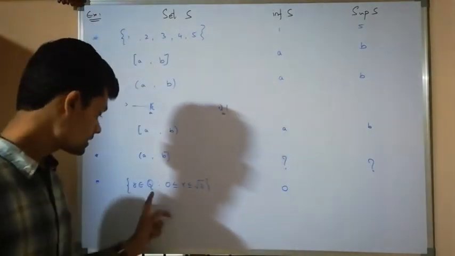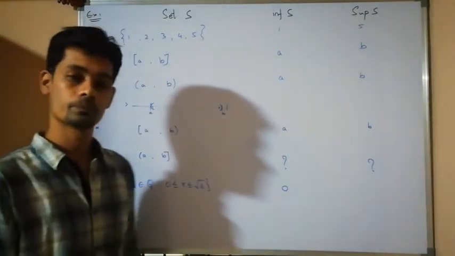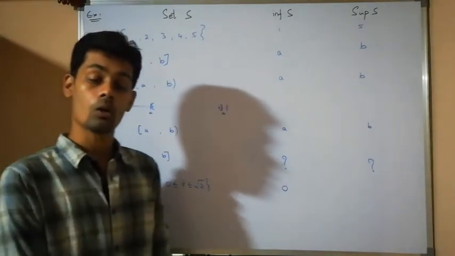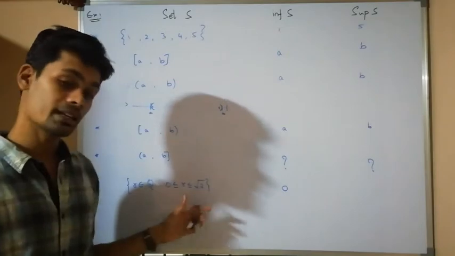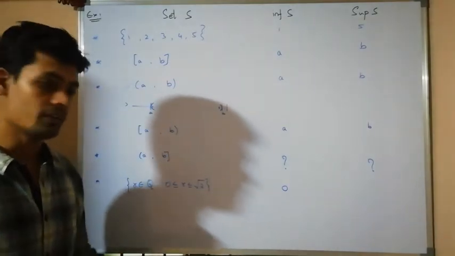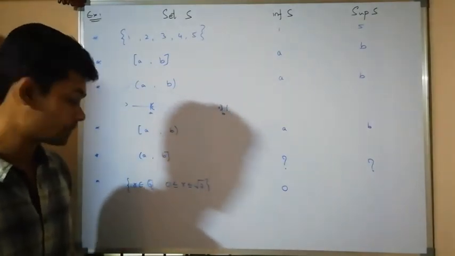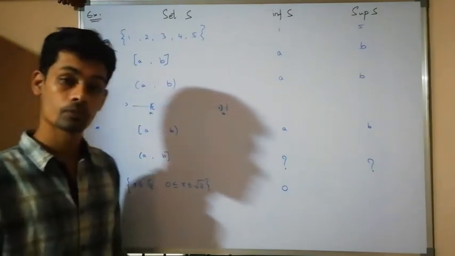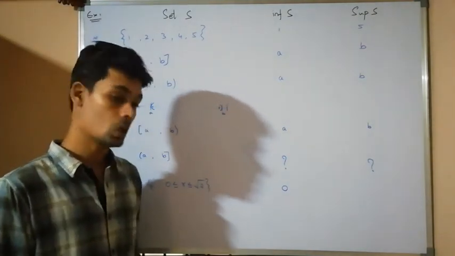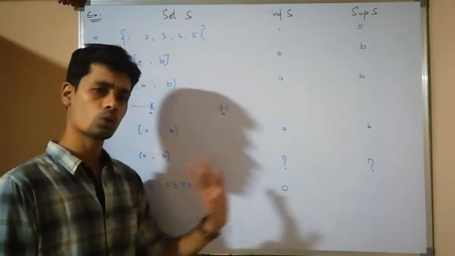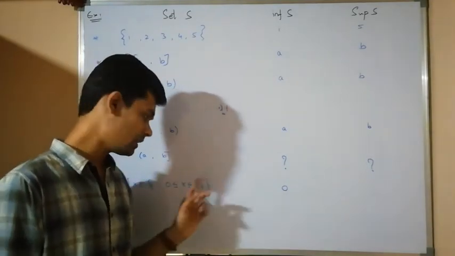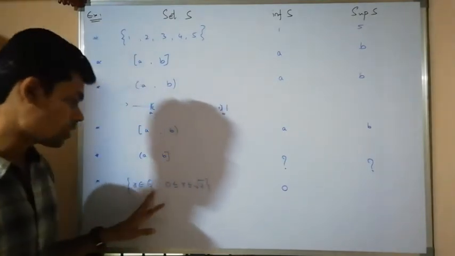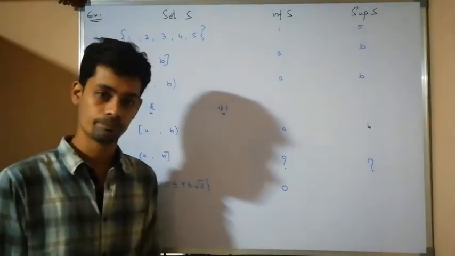Now, let us come to the supremum. The maximum of the set does not exist. Already we have discussed it earlier in an example. But it has an upper bound. Root 2 is an upper bound. Any real number greater than root 2 is an upper bound, because if I take any number greater than or equal to root 2, in this set all the numbers are less than or equal to that number.